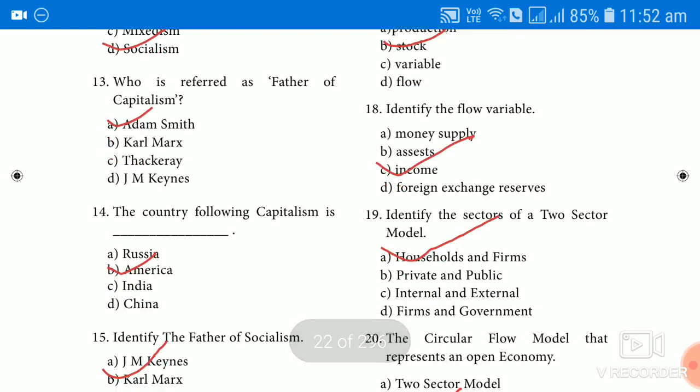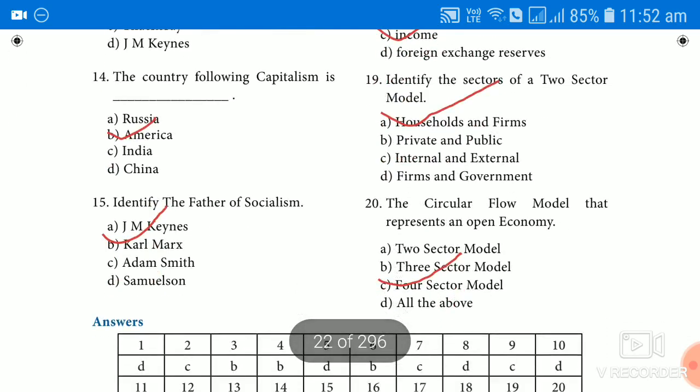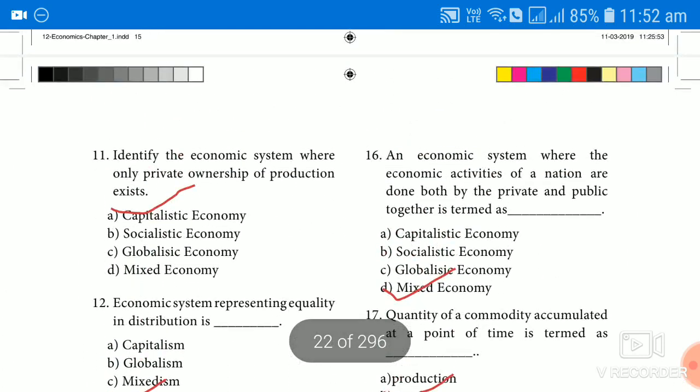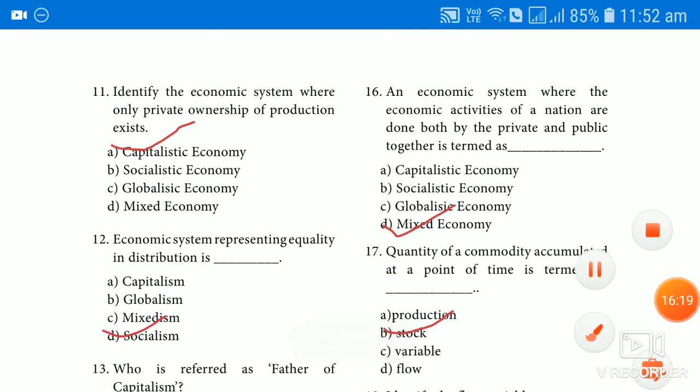Who is referred to as the father of capitalism? Adam Smith. The country following capitalism is the United States of America. Then identify the father of socialism, Karl Marx. The next one is an economic system where the economic activities of a nation are done both by the private and public together. It is termed as what? That is called mixed economy. As we discussed, mixed economy is an economic system that takes into account the benefits of both capitalism and socialism. So it is done by both the private and public together.